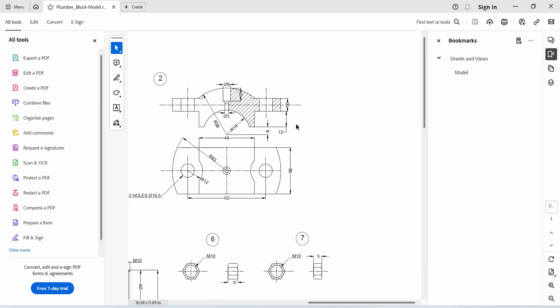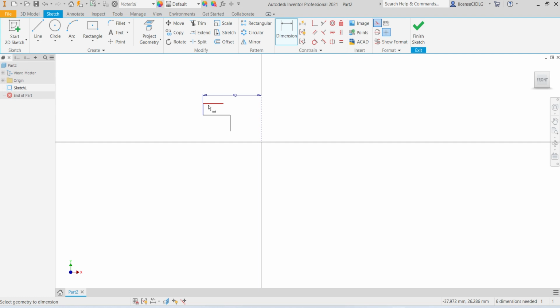Then the height is 12 mm. And there are two circles, one is R36 and R19. This is 10 mm. This is 10. This is 12.